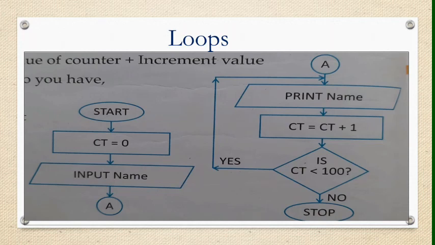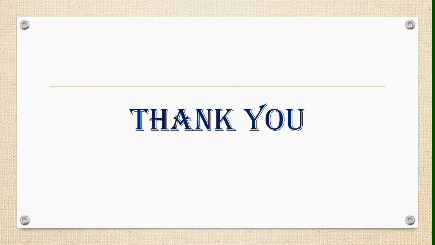Start. Initial state, at the initial stage CT is 0. Then I am asking the name of the student using this input box. Then I am using the connector A. Again at the top of this diagram, this part continues. By using this one I am printing the name the first time on the screen.